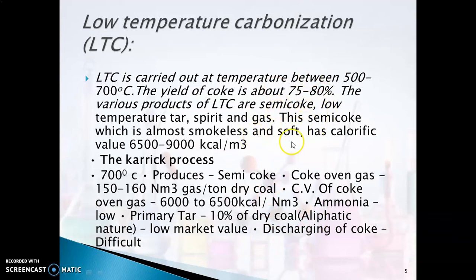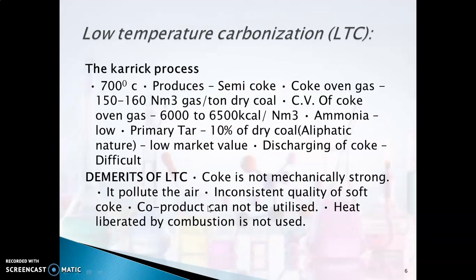It is smokeless and it is soft. One of the processes by which we obtain it is known as Carrick's process. From Carrick's process, we obtain semi coke, and the other materials are coke oven gas and primary tar. All those things we obtain from this Carrick's process.